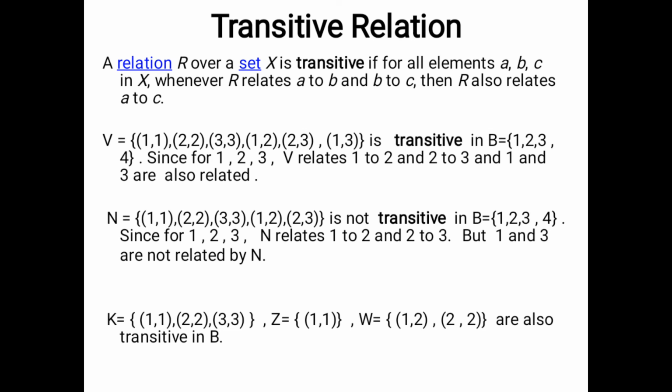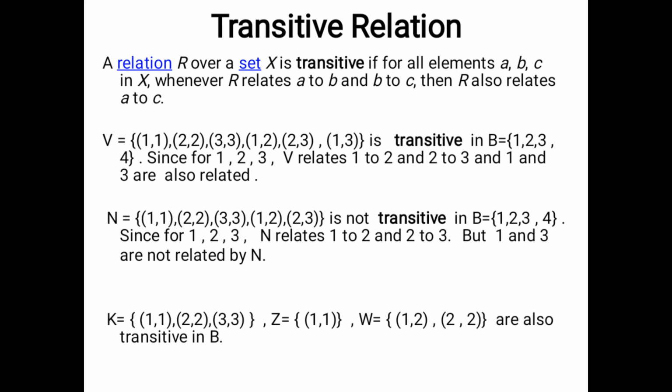Now let's go to the next relation N. What is N? (1,1), (2,2), (3,3), (1,2), (2,3). This relation N is not transitive. Why? Because we are getting a triplet whose first two elements are related, second two elements are related, but the first and third elements are not related. That triplet is 1, 2, 3.